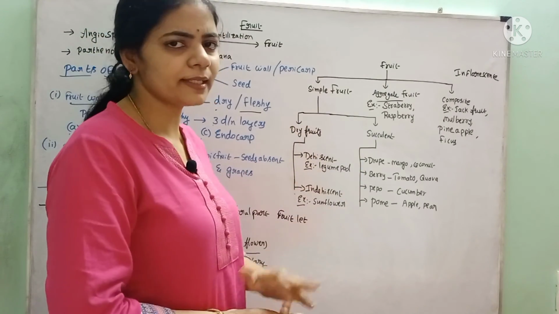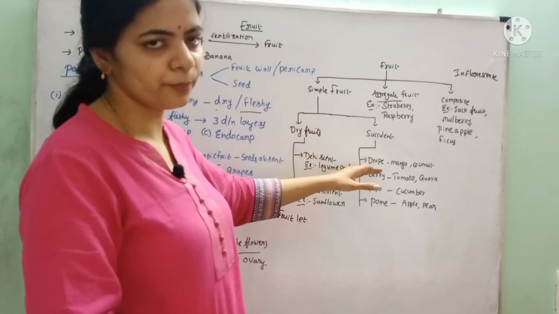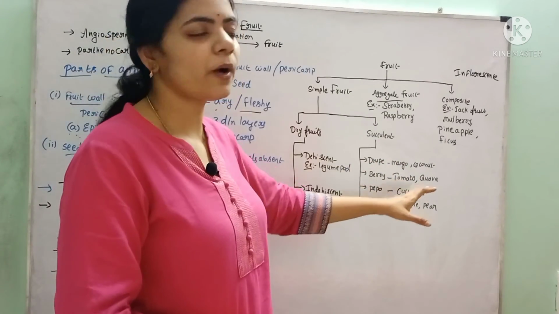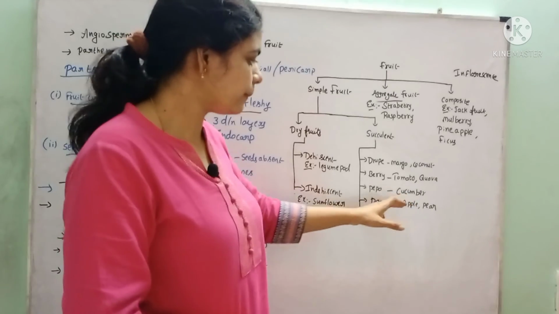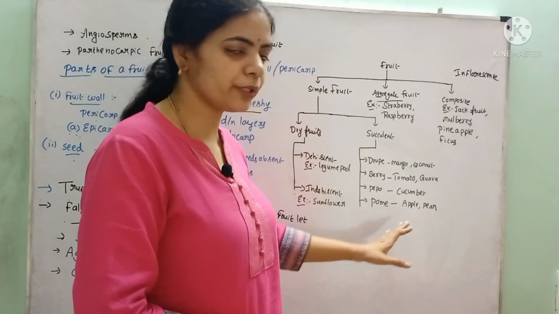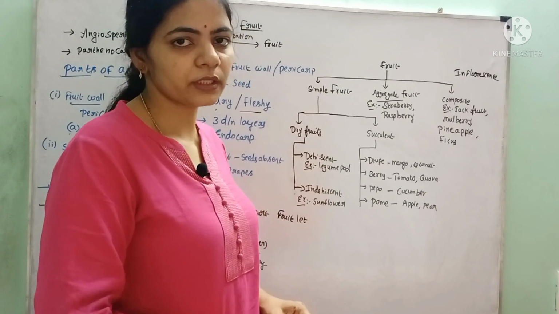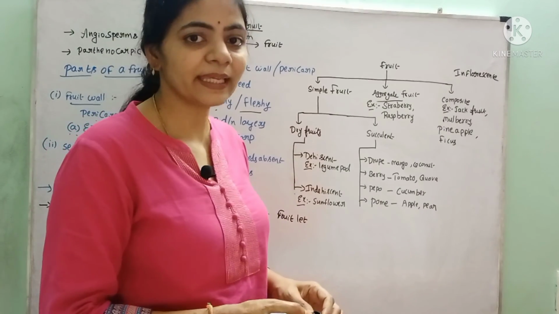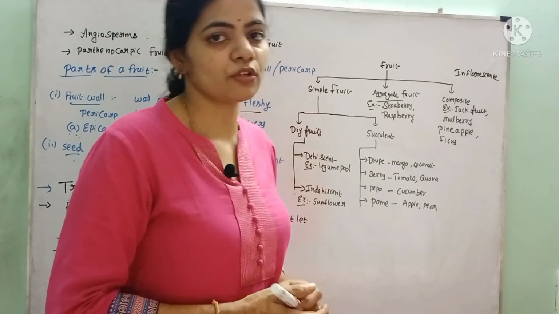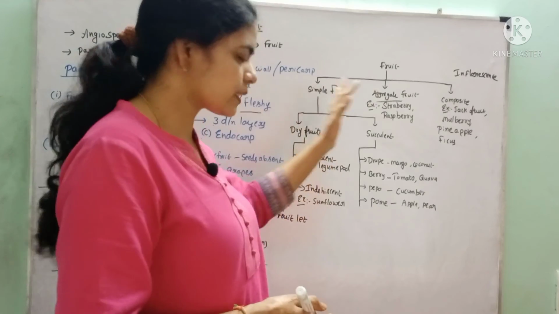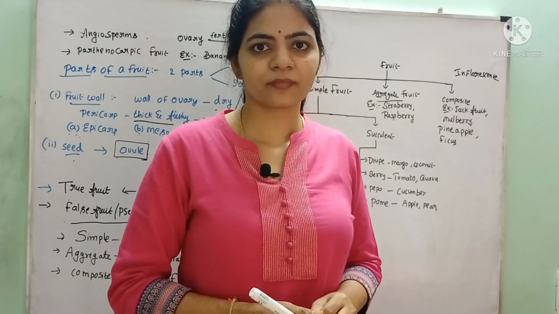Succulent means the fleshy part of the simple fruit. Again, several types are seen. Examples: mango and coconut are called drupes, tomato and guava are called berries, cucumber is called a pepo, apple and pear are called pomes. Like that, different names are given to different types of fruits depending on the characters exhibited by those fruits. In the next video, we will discuss these characters in detail.